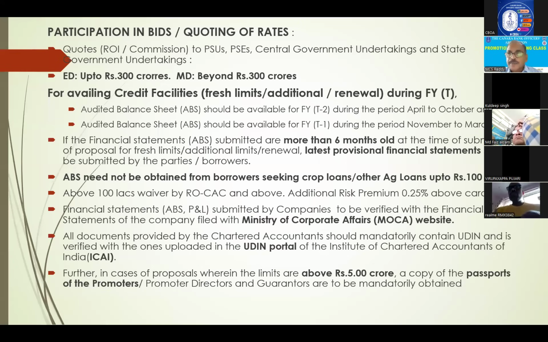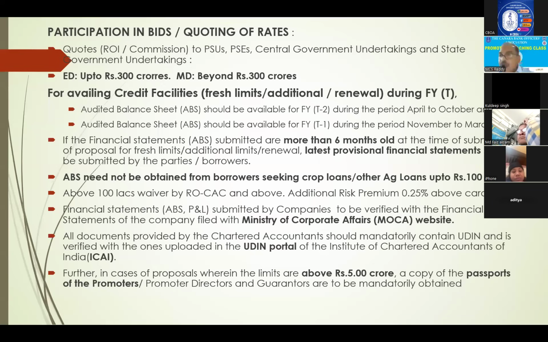Right? Suppose the party is approaching in November. November approaching means the balance sheet due date is already over. 31st October we might have received. Then we insist for the 2024 balance sheet. Sorry, this is T minus 1. The earlier one, T minus 2, it will come. Because current financial is 2025, current financial year. So if he is approaching in October, we are asking T minus 2. That means the 2023 audited balance sheet we are asking. Because the 2024 balance sheet is not ready. Still time is there. So T minus 2.